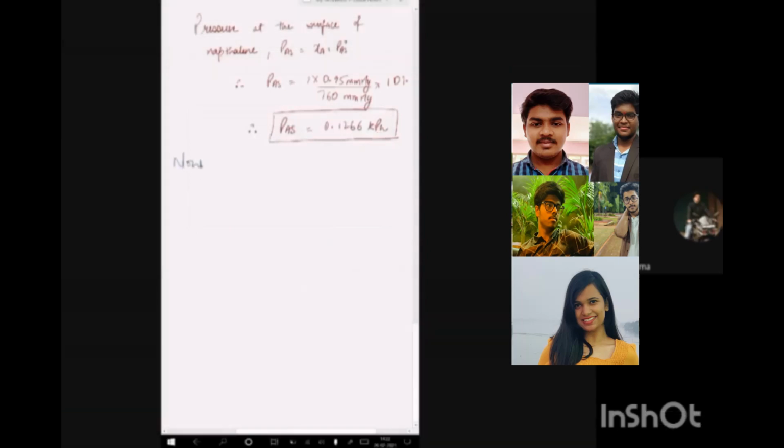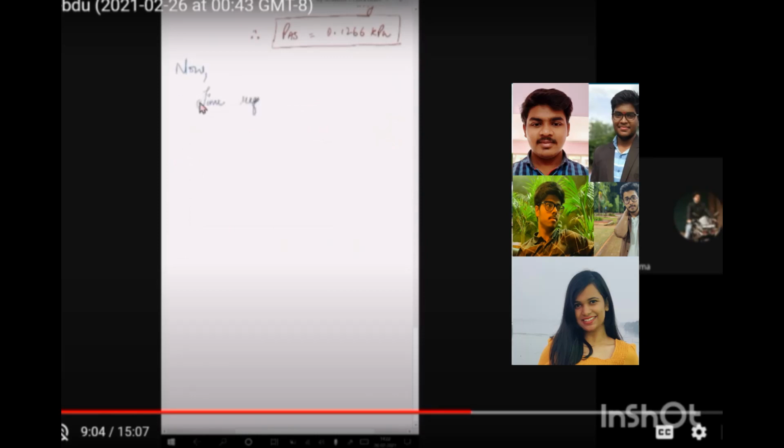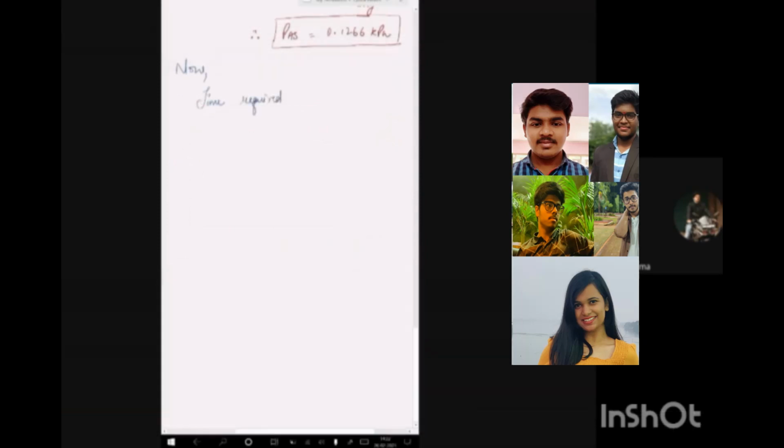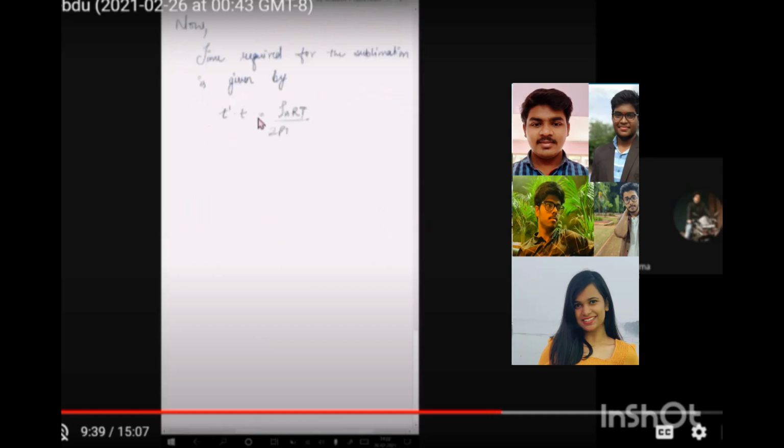So we have got the pressure at different points. Now we have to calculate the time required for the sublimation of 3 gram of naphthalene. We've got a formula for that. Time required for the sublimation will be T dash minus T, which is nothing but delta T, equal to rho n, the density of naphthalene, R the gas constant, T the temperature in Kelvin, multiplied by R1 square minus R2 square. R1 is the initial radius, that is at time t equal to 0, and R2 is the final radius, divided by 2 into the total pressure, which is atmospheric pressure in this case.